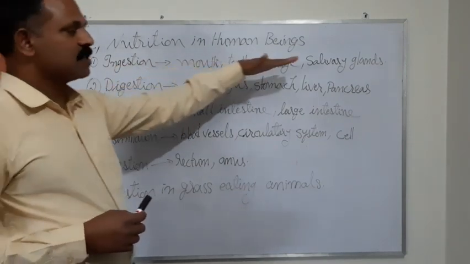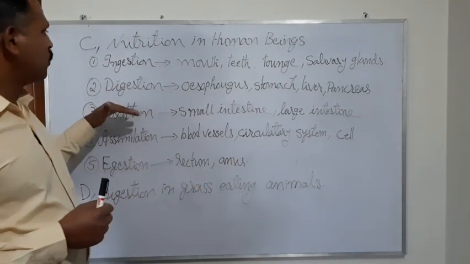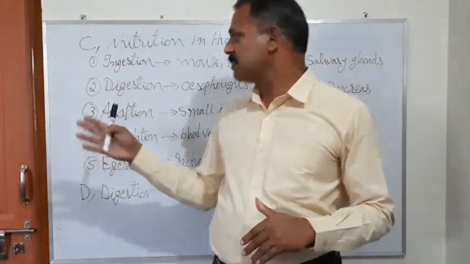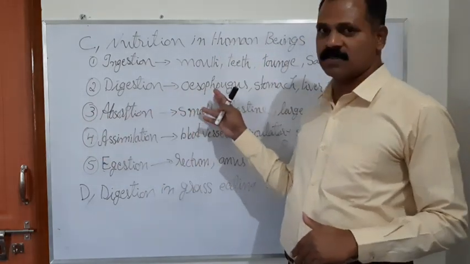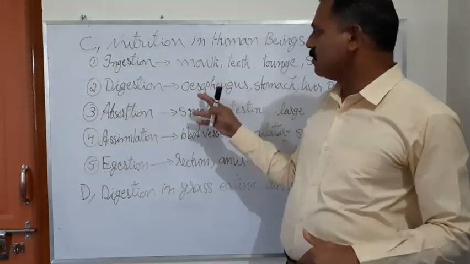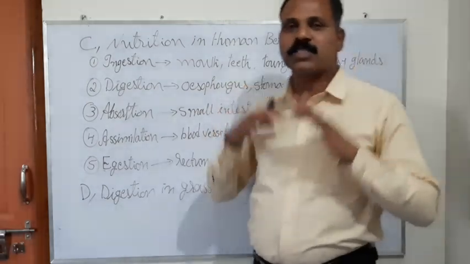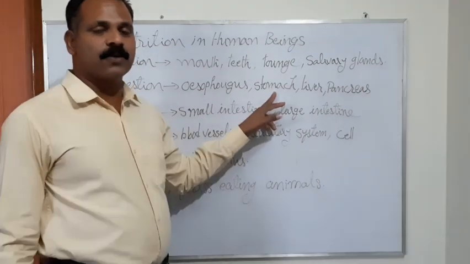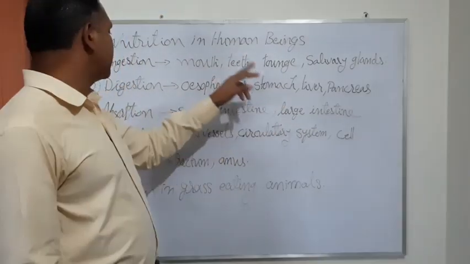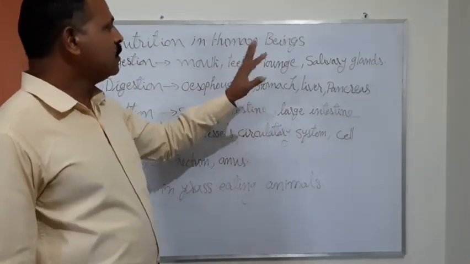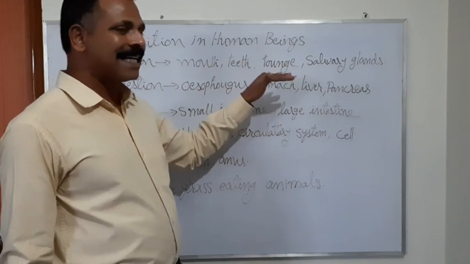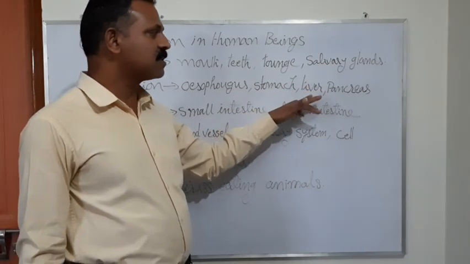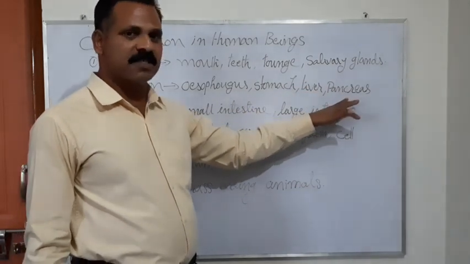After the ingestion process is completed, the food moves to the digestive tract called the esophagus. In the esophagus, the food is pushed down to the stomach. The stomach is the next organ which helps in digestion. Digestion is assisted and accelerated with the help of liver secretions and pancreas secretions.